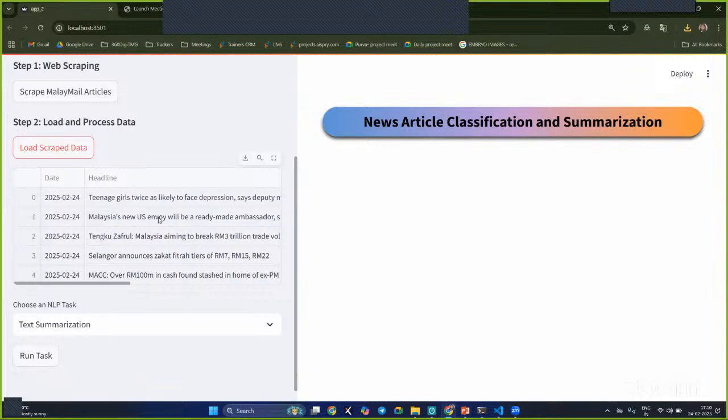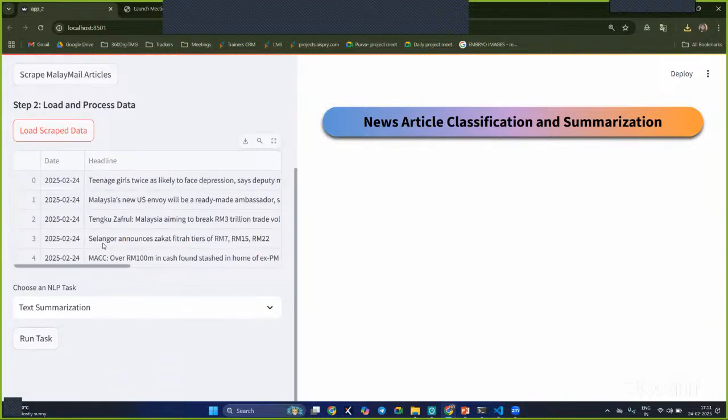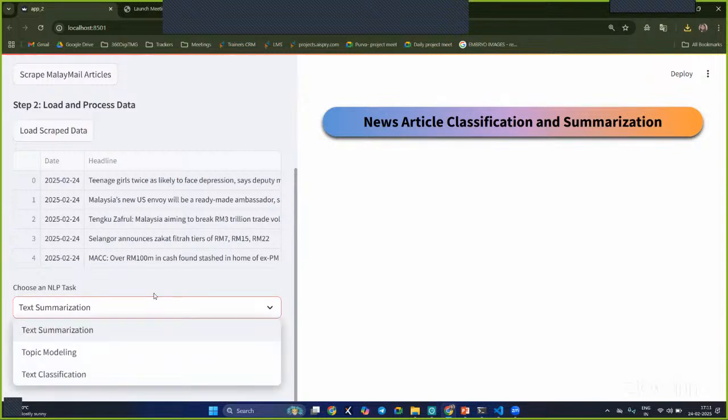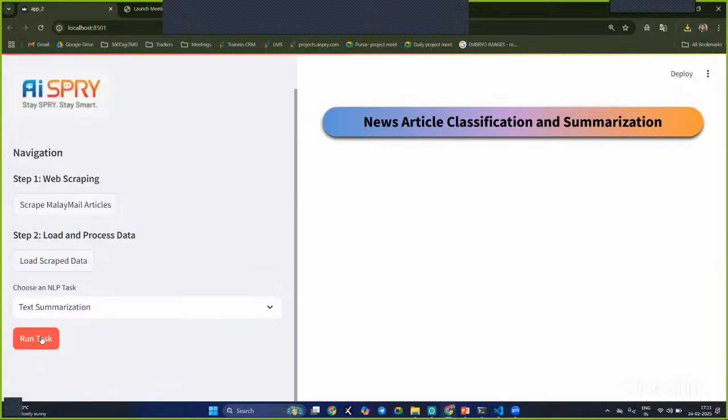So here you can see the first five rows, which are present in today's articles. Here you can see the date, which is today, 24 Feb 2025. And whatever technique you want to perform, whether it may be summarization or topic modeling also. If you want to fix some headline, we can go with topic modeling, and then classification. Let me show you the summarization here.